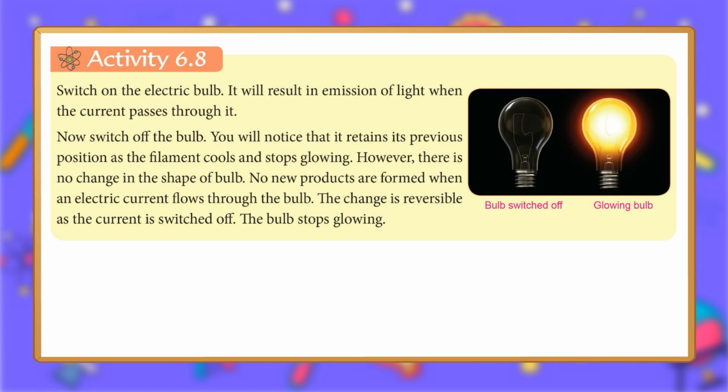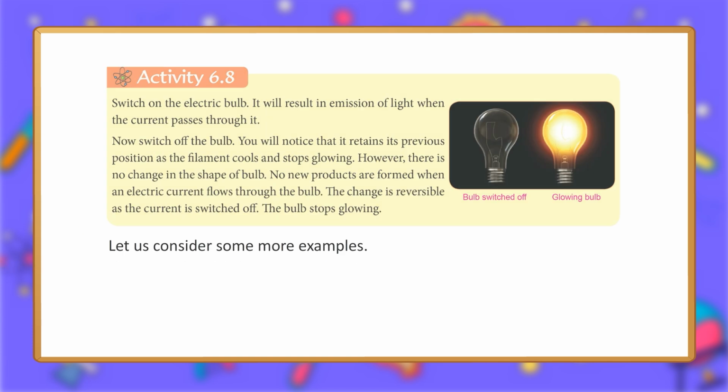Activity 6.8. Switch on the electric bulb. It will result in emission of light when the current passes through it. Now switch off the bulb. You will notice that it retains its previous position as the filament cools and stops glowing. However, there is no change in the shape of bulb. No new products are formed when an electric current flows through the bulb. The change is reversible as the current is switched off. The bulb stops glowing. Bulb switched off. Glowing bulb. Let us consider some more examples.